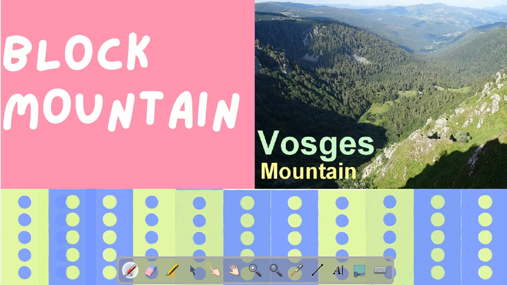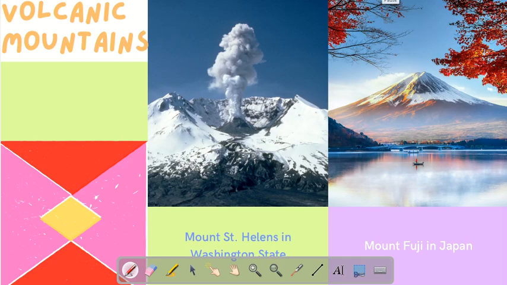So now we will read about the volcanic mountain. Volcanic mountains are formed due to volcanic activity, like Mt. Kilimanjaro, Mt. Fujiyama, Mount St. Helens. Like this, there are many volcanic mountains.